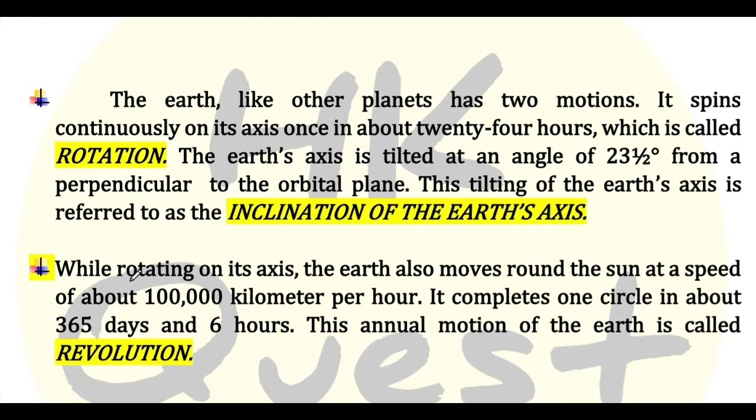Next, while rotating on its axis, the Earth also moves around the Sun at a speed of about 1 lakh km per hour. It completes one circle in about 365 days and 6 hours. This annual motion of the Earth is called revolution. So here there are two definitions. One is for rotation, one is for revolution. When Earth spins around its own axis, then it is called rotation. And when the Earth moves around the Sun, that is called revolution.